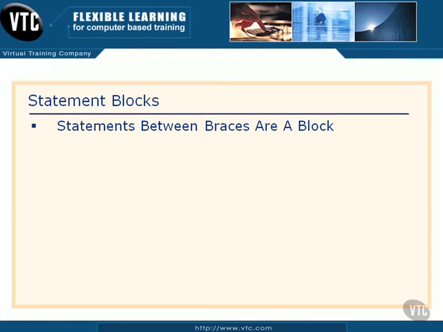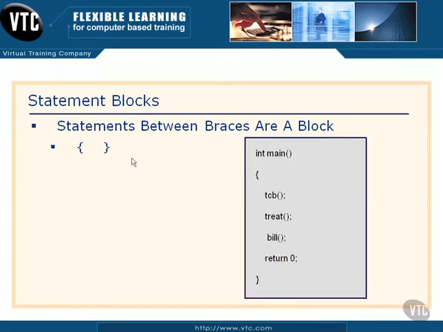So the bottom line is that statements between braces are what's called a statement block. And braces are these curly kinds of things that you see right here, a left brace and a right brace. All right. Now, if we look at some very simple sample code, this is the main function that I used in a previous video on the veterinarians example.